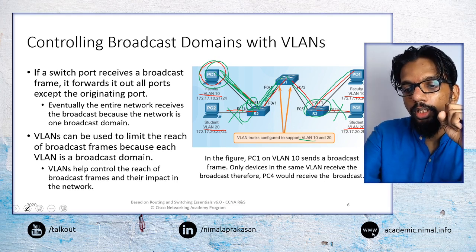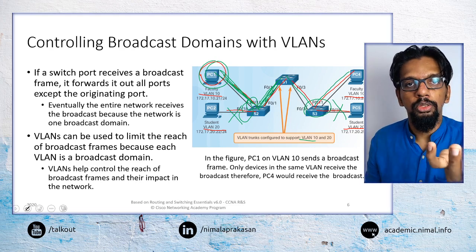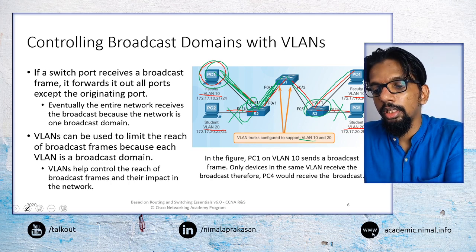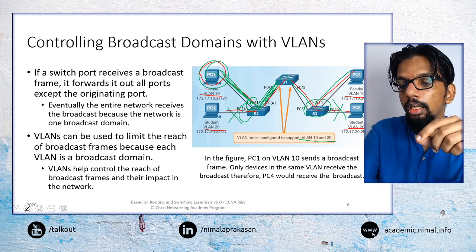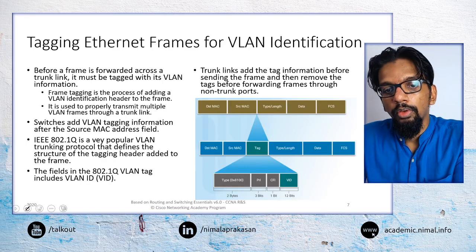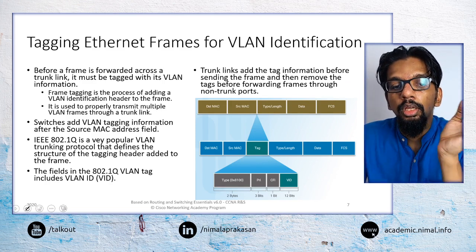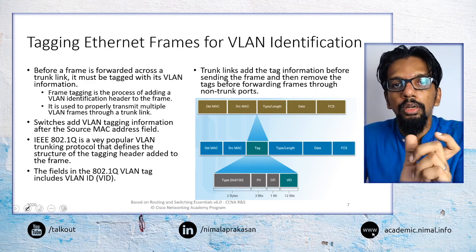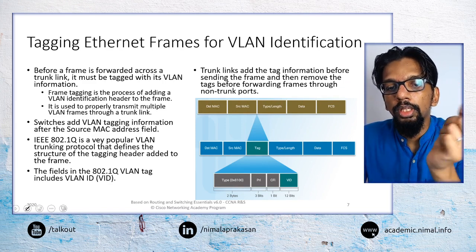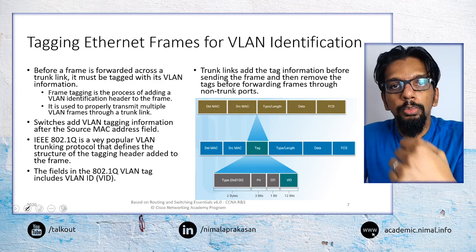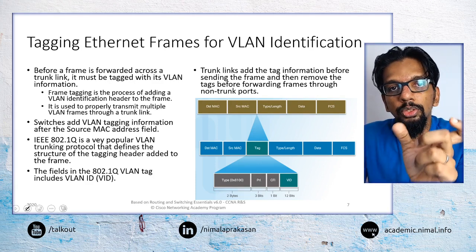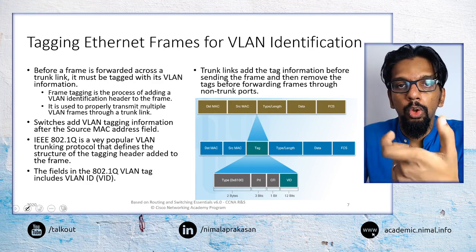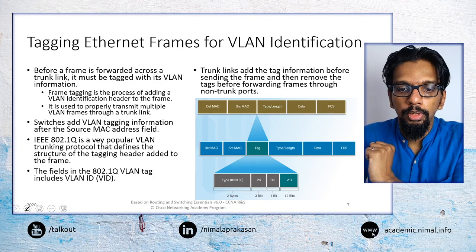But on these trunks, the trunks are going to carry traffic for a number of VLANs. So this trunk is carrying traffic for VLAN 10 and VLAN 20. When we have such a situation, we need a mechanism to identify between different VLANs. Whenever these Ethernet frames are transmitted between switches, the switch should be able to identify which VLAN that particular frame belongs to, so it can forward it correctly.